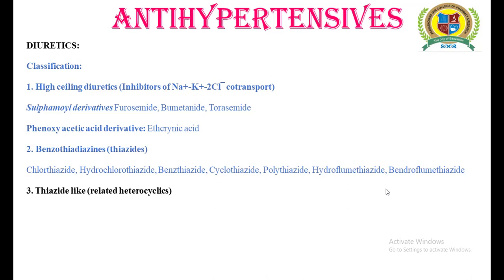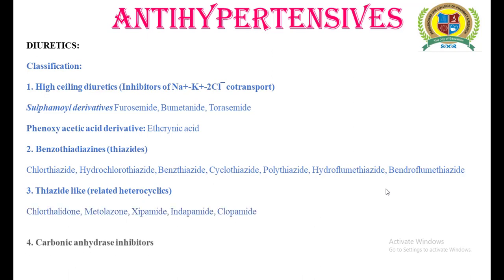The next category includes the thiazide-like and related heterocyclics. These drugs are called thiazide-like just because of what? Their chemical structure does not resemble thiazides, meaning they are not benzothiazines, but their mechanism of action is similar to the thiazides, and that's why they are put into a separate category, that is thiazide-like. In several books, these drugs are also put under the category of thiazides. But now we have put them in another category, the thiazide-likes, and the examples include chlorthalidone, metolazone, xipamide, indapamide, and clopamide.